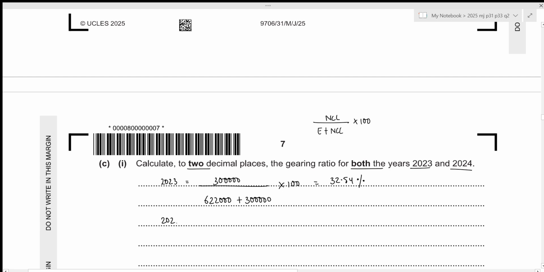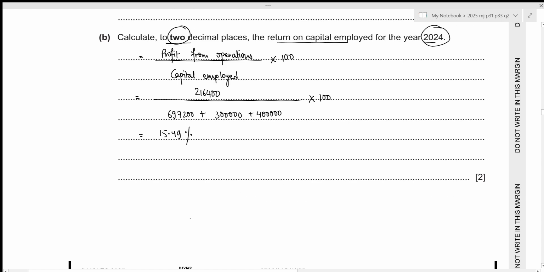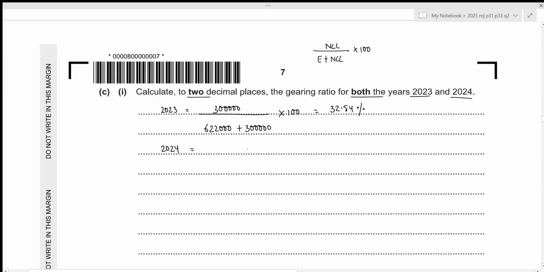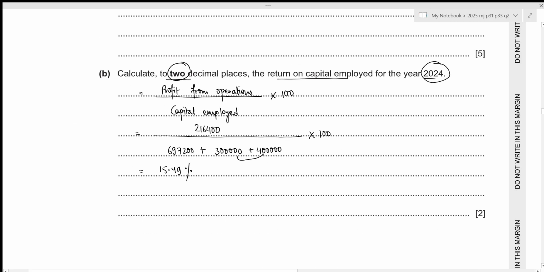Then for the year 2024, we have two different non-current liabilities. These two, 300,000 and 400,000. Then the equity for the year 2024, that was 697,200.